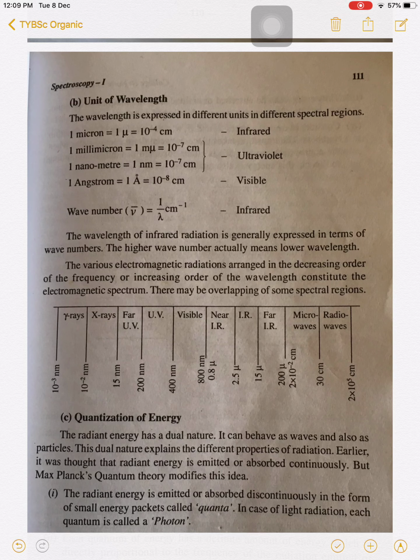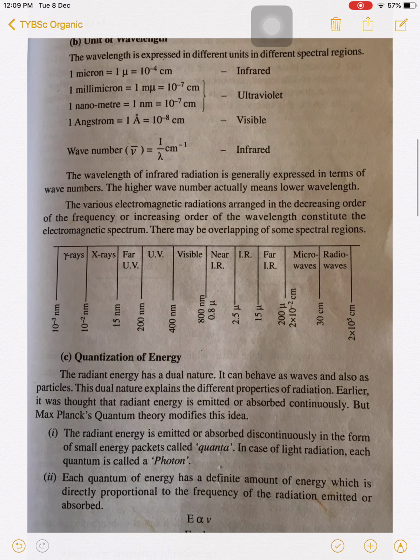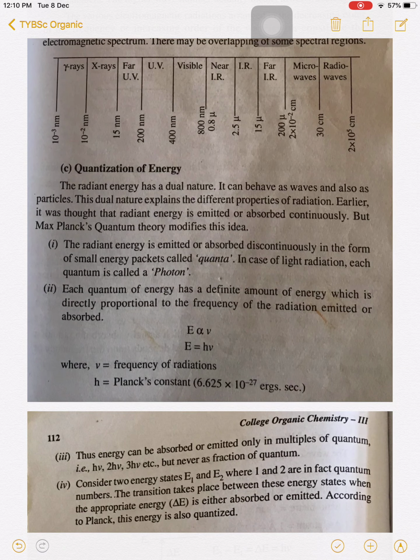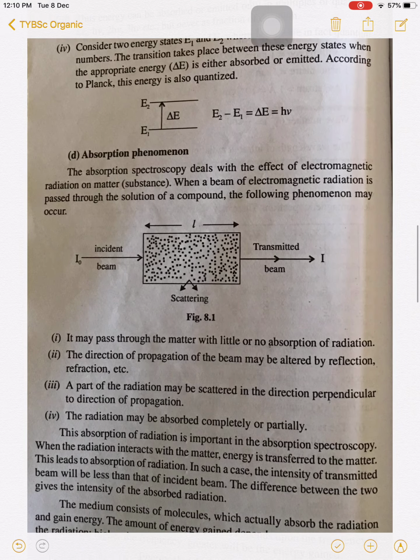So this is the electromagnetic spectrum you have in front of you. Gamma rays have more energy than radio waves, and these radiations are arranged from shorter to longer wavelength, or from left to right, with decreasing frequency. Next, each and every radiation has its own energy, and the energy of radiation is calculated in terms of quantum, that is E is directly proportional to nu. The higher the frequency, the more is the energy of that radiation.